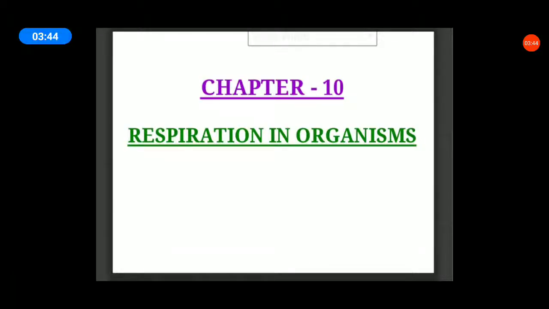Next, the human respiratory system diagram. What are the parts of the human respiratory system? Nasal passage, oral cavity, pharynx, trachea, lungs, ribs, diaphragm. Do you remember the respiratory system diagram?